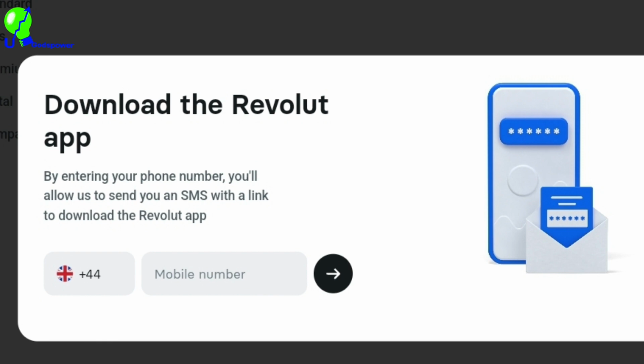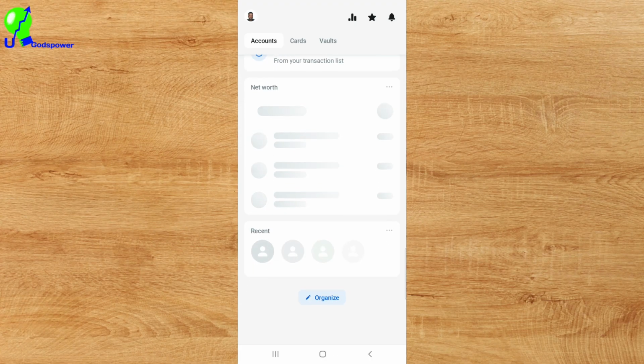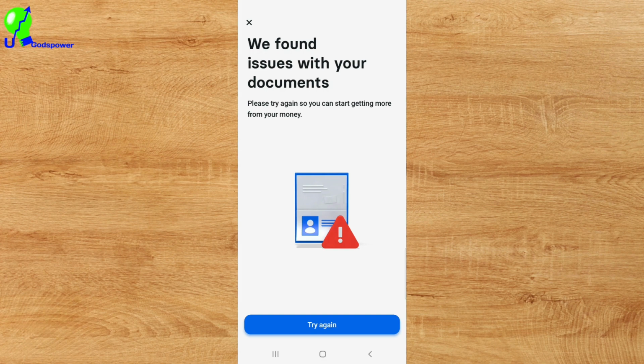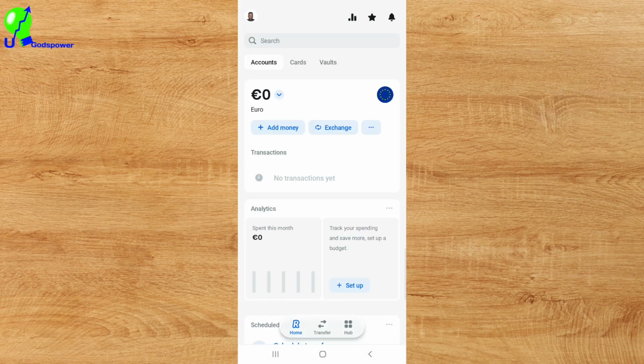Once you have your account created, the next thing is to log into your own account. So I'm going to log into my own account. Once you log into your account, this is what you are going to see. You are going to see all these things here. What you will see is accounts. You will see add a currency, if you want to add or exchange currency. If I click on that, it is asking us to verify our account because I have not verified my own account. Here you are going to scroll down to where it says transactions.